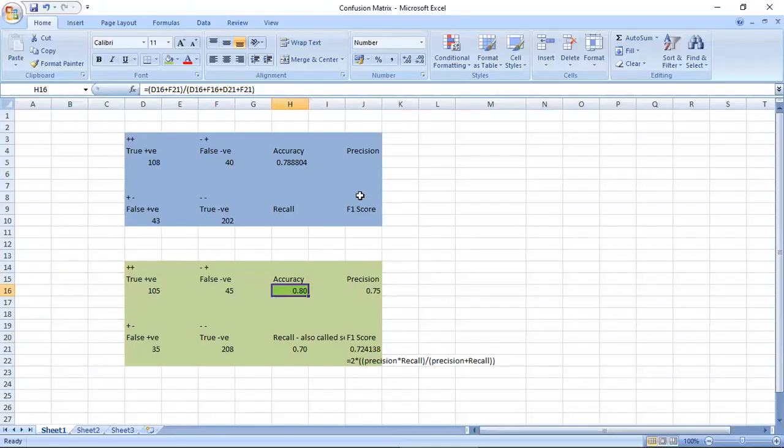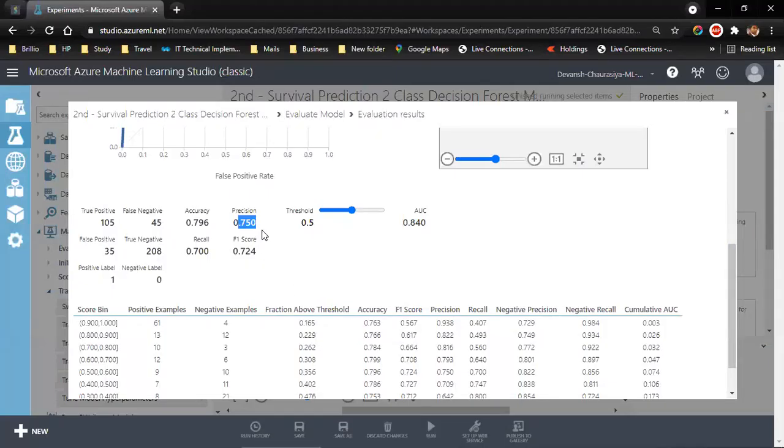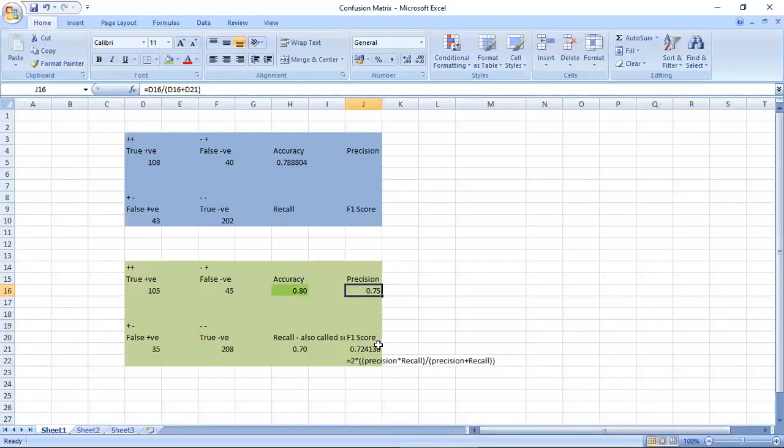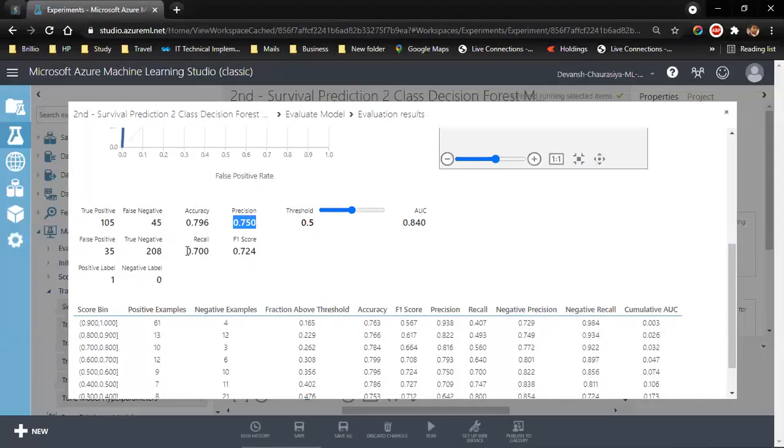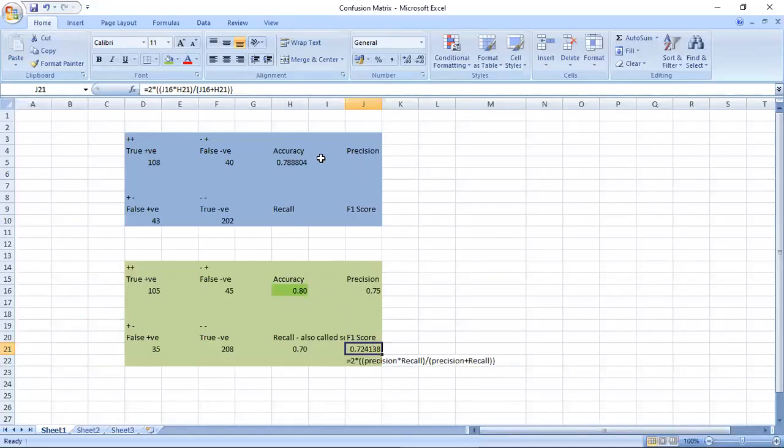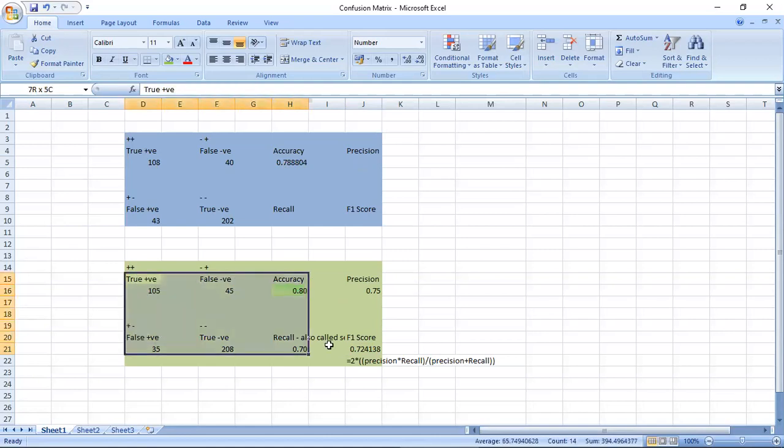Precision was 75. I have not kept what the precision was last time. F1 score is this, and recall is 70. Average area under the curve is 84%, which is good. Now, if you look at accuracy, it has definitely increased, so we can keep this model.